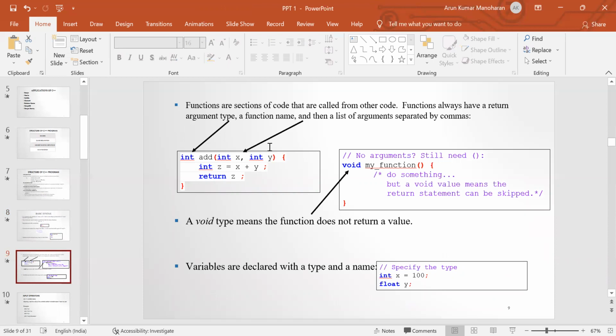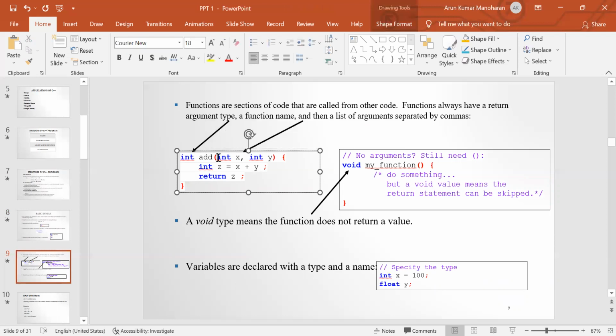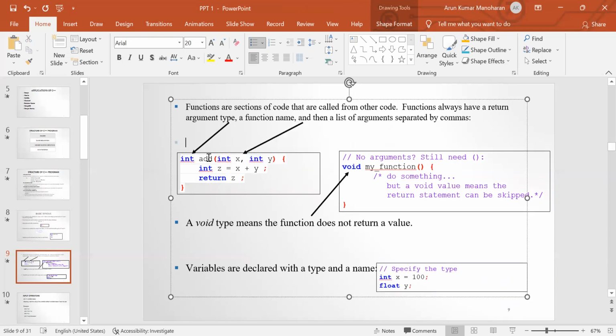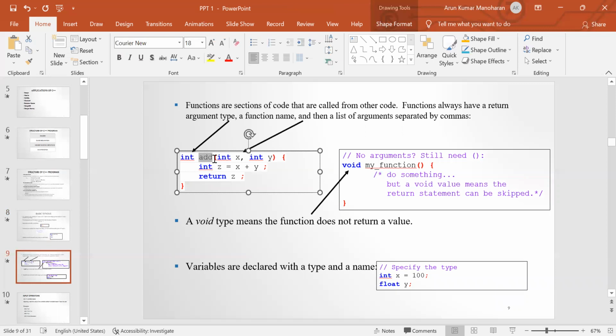Functions are sections of code that are called from other code. A function always contains a return type, followed by the function name, an open parenthesis, and then a list of arguments separated by commas. In this example, the function name is add.